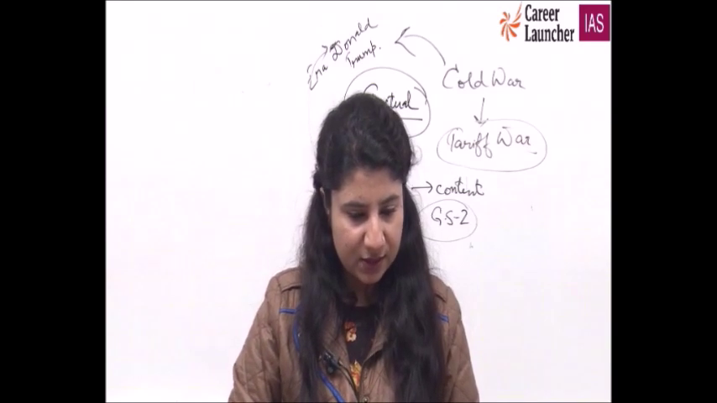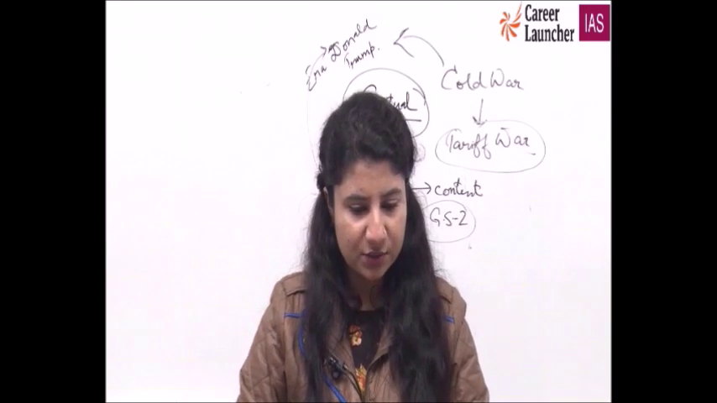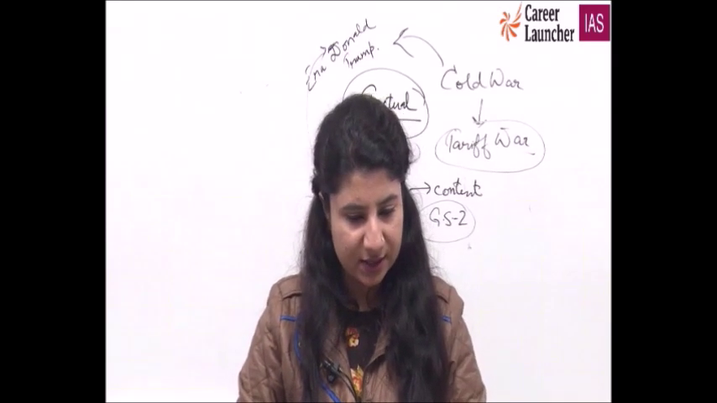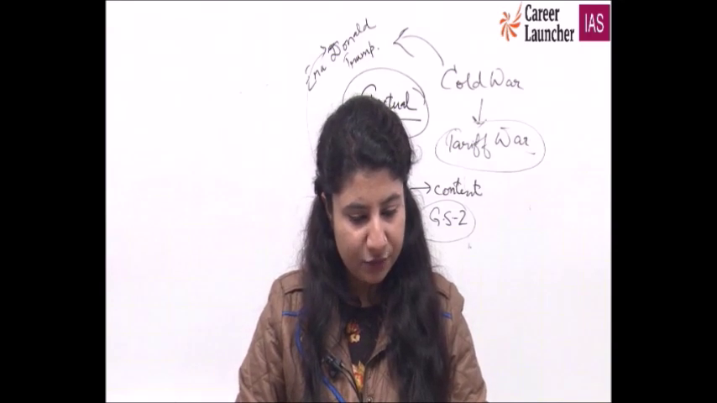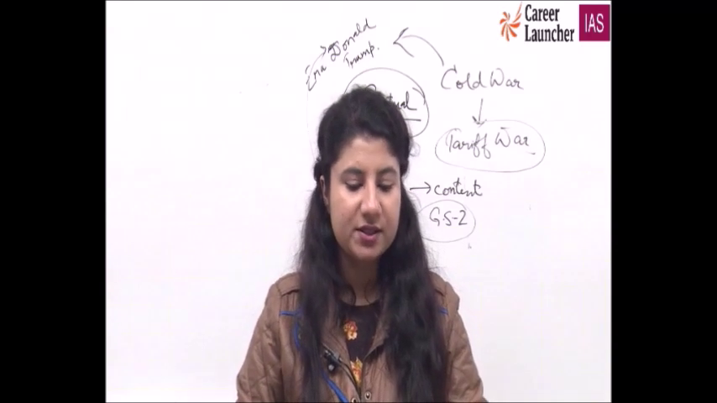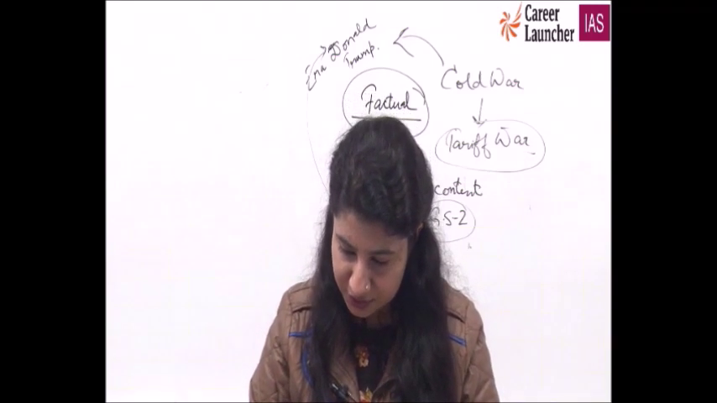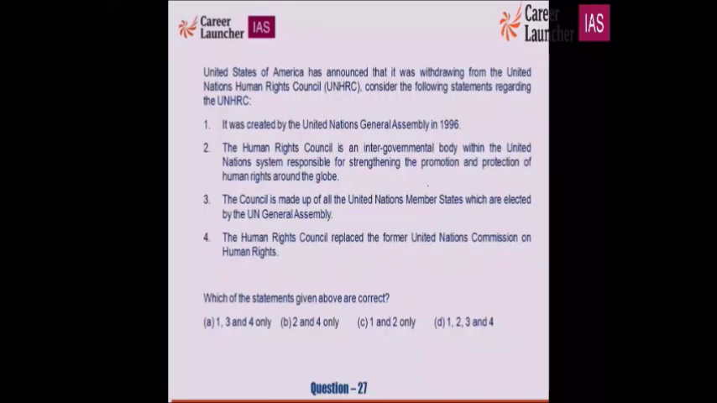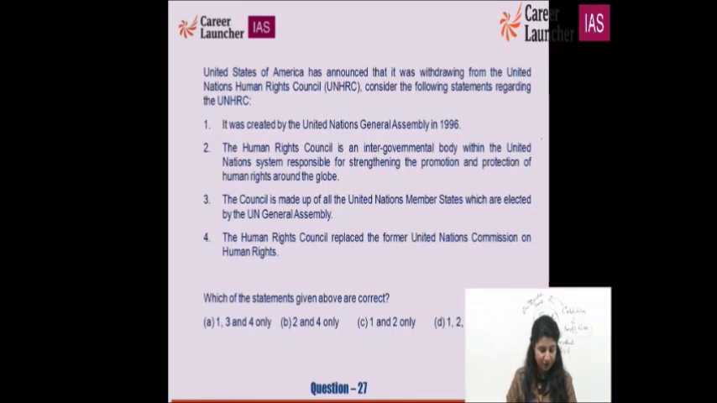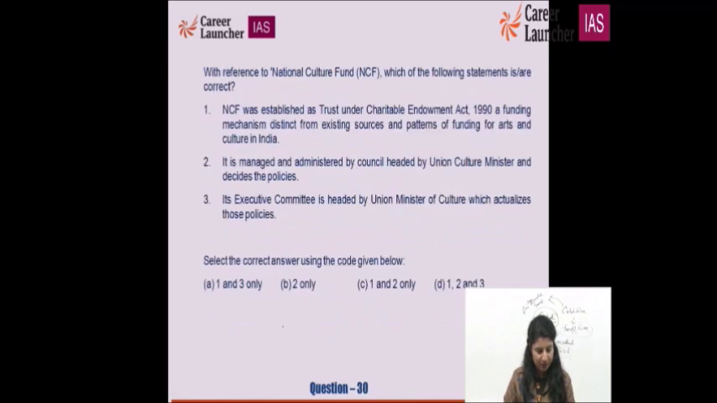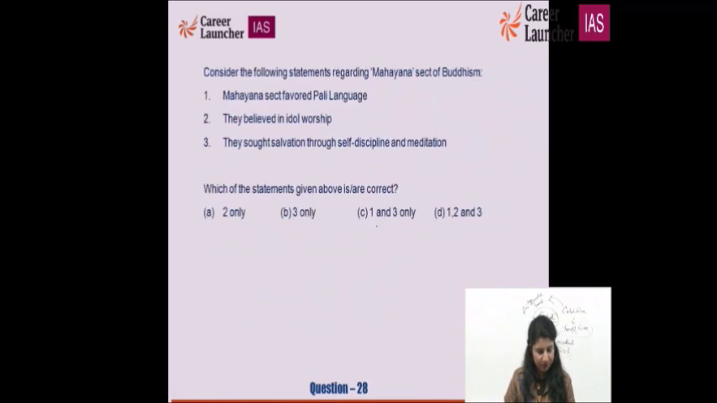B for Bombay is the right option. 2 and 4: the Human Rights Council is an intergovernmental body. Yes, that's very correct. And the fourth option is very right. The Human Rights Council replaced the former United Nations Commission. This statement is 100% correct. So 27 stands as B for Bombay. If you find any doubt anywhere, you can simply share it with me.